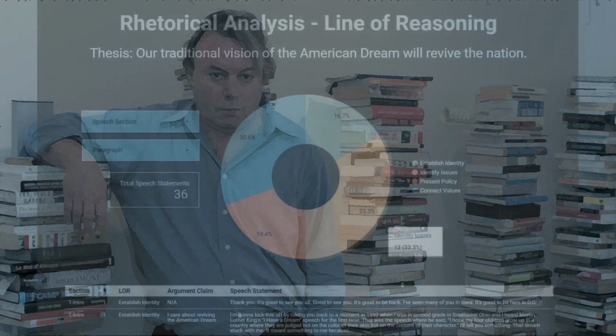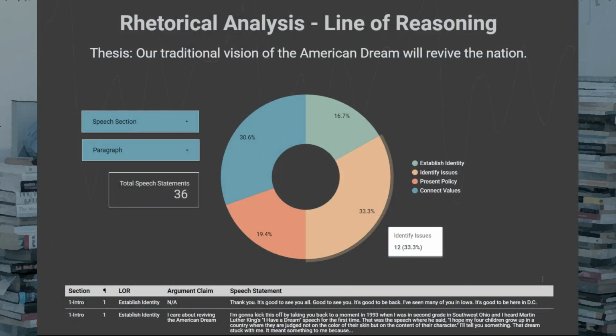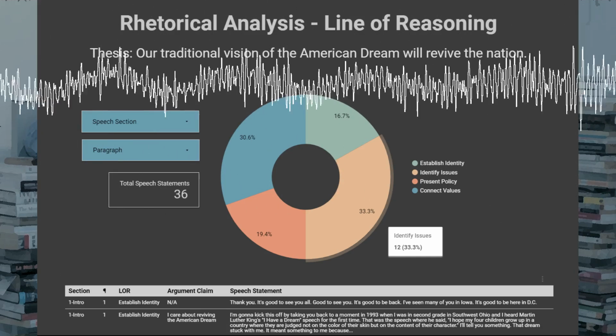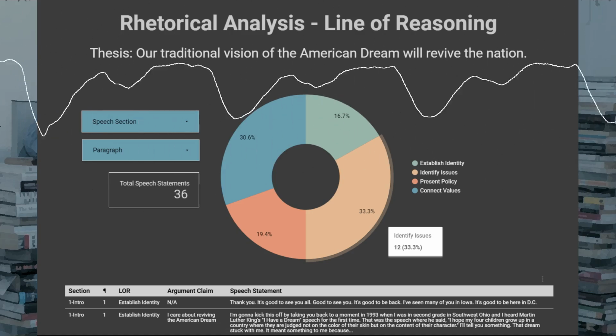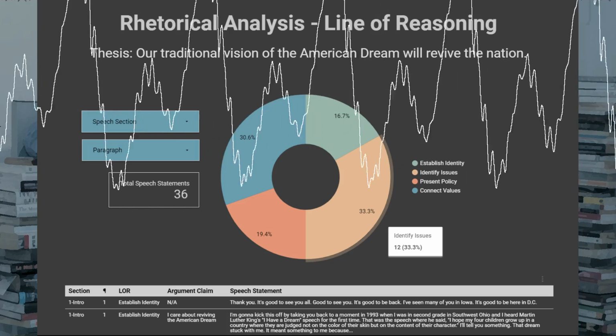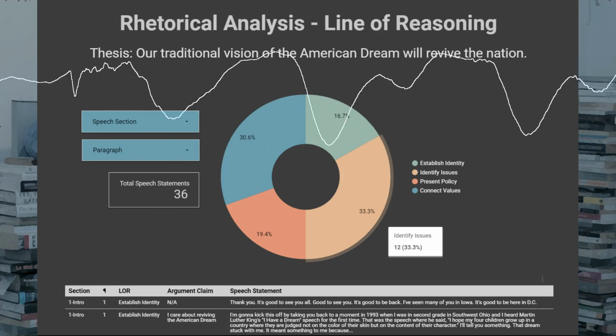Number 1, there is somewhat even data distribution between the 4 lines of reasoning. I'm thinking this decently even distribution equates to a well-balanced speech. Number 2, establish identity is the smallest line of reasoning at 70%. This makes sense as he doesn't want to overspeak about himself. The few claims he makes in this line of reasoning are impactful.